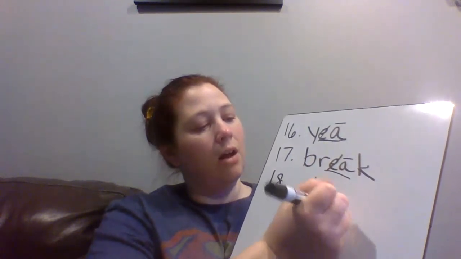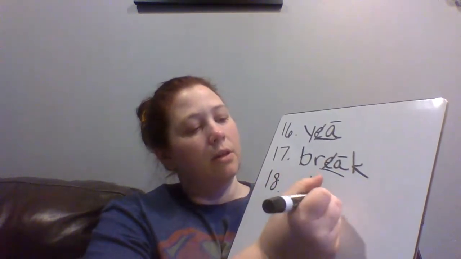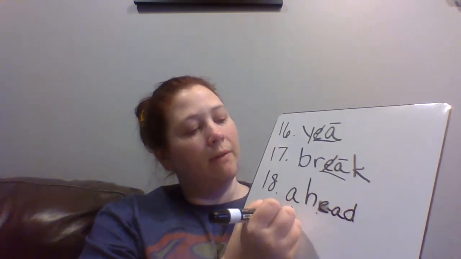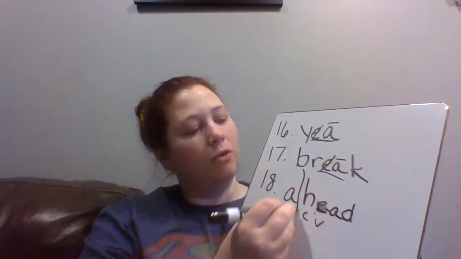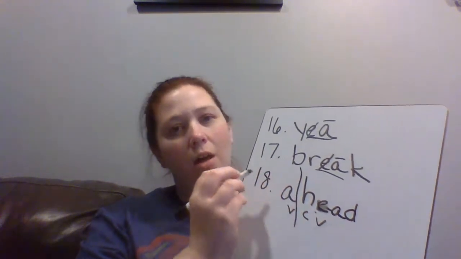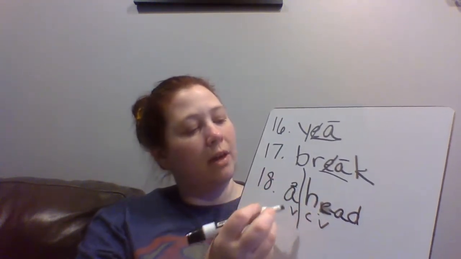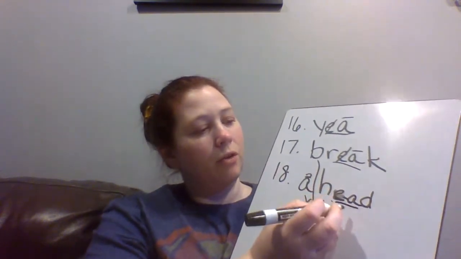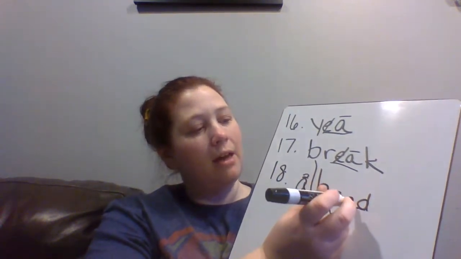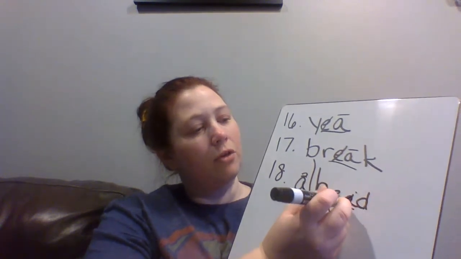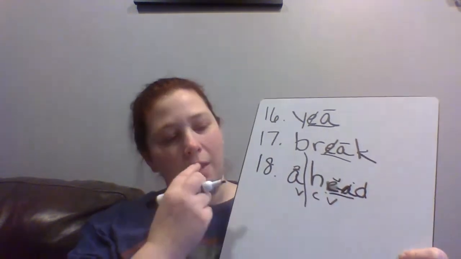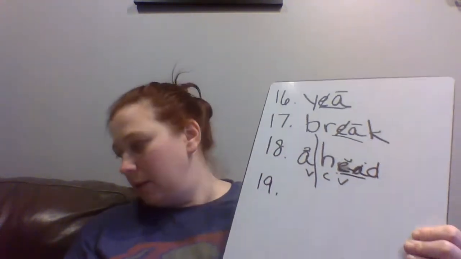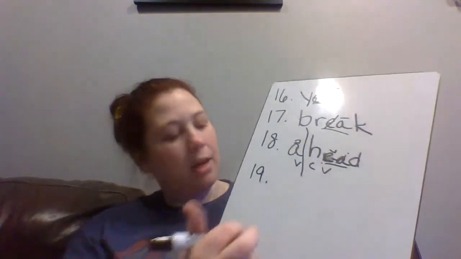Number 18, thread, or no, ahead. Again, that's that ahead. We have that vowel, consonant, vowel, so we're going to draw our line here, and our A makes that schwa sound. We can put the upside down E on top of that. We're going to underline our EA, and it's ahead, so we're going to cross off our A and put a breve on the E.